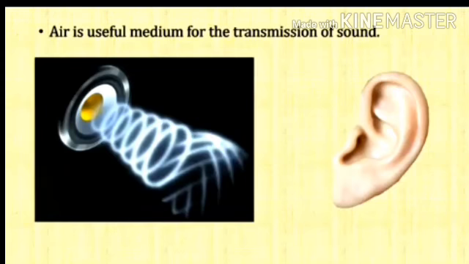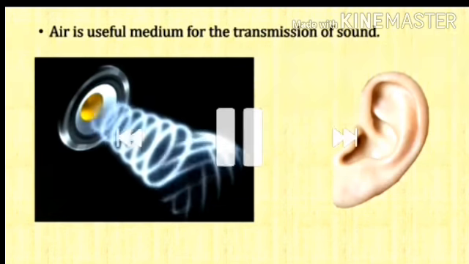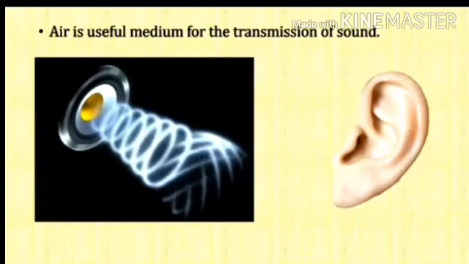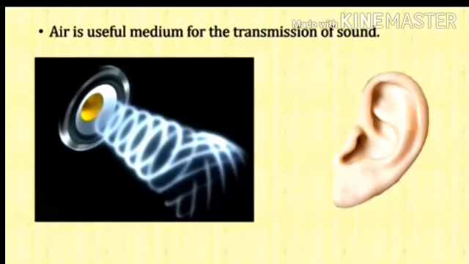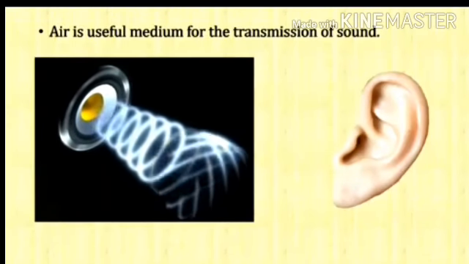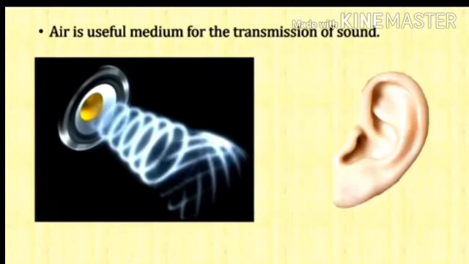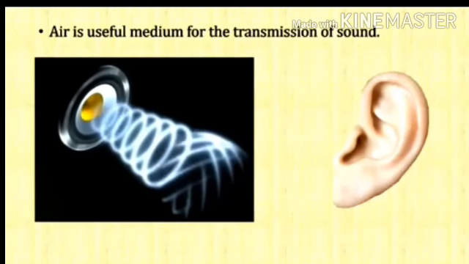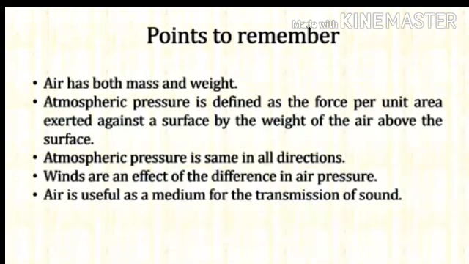See again one property of air: air is a useful medium for transmission of sound. So let's recall which properties of air we have studied. Air has both mass and weight.